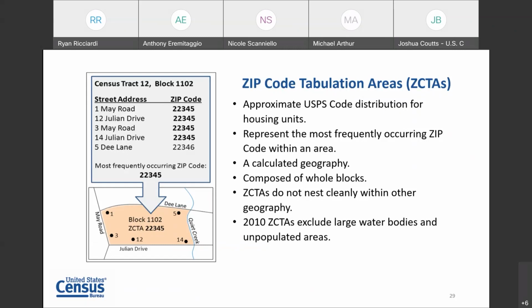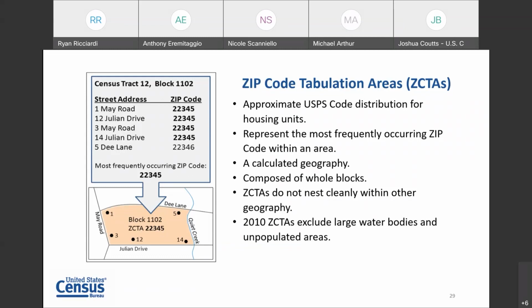So each census block is reviewed, it's determined what the most frequently occurring zip code is for that block, and then that zip code is attached to that block, and at that point called a ZCTA, zip code tabulation area. The blocks are then aggregated up into larger areas and produce the zip code tabulation area files that we use to produce our geospatial files and the statistical data such as the ACS and decennial data.